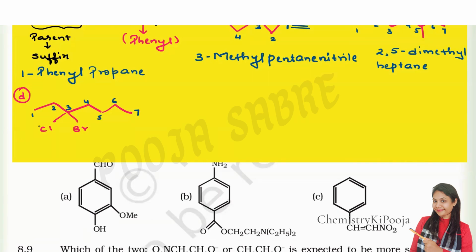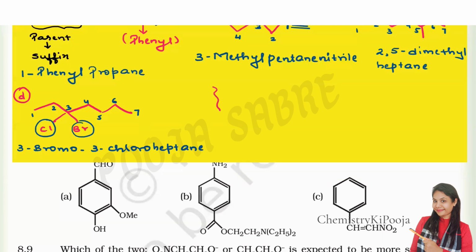Clear? So the naming in this case is, on the third position we have Br, and on the third position we have Cl. Alphabetically, bromo will come first. So 3-bromo-3-chloro, and then the parent is hept, the word root is hept, ane.